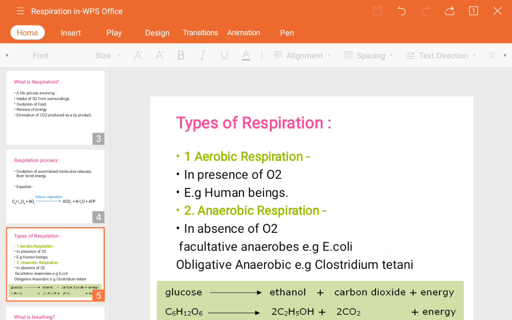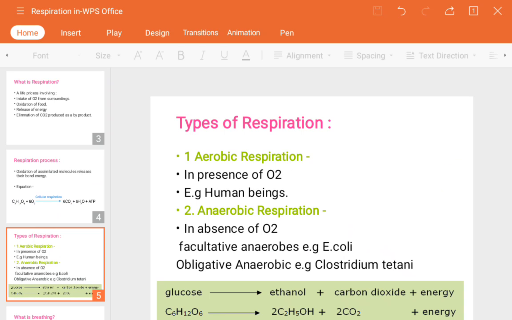In aerobic respiration, when the glucose molecule breaks down, some energy is released. In anaerobic respiration also some energy is released, but in a lesser quantity compared to aerobic respiration.